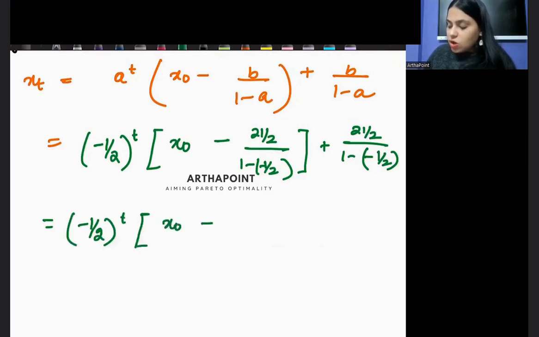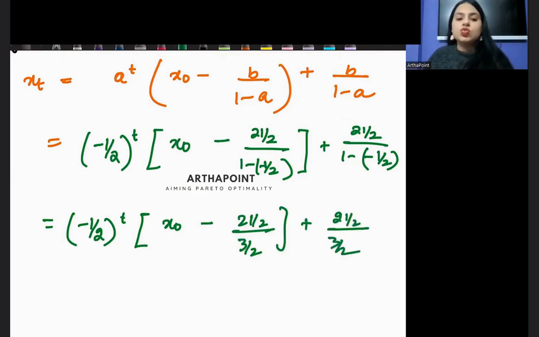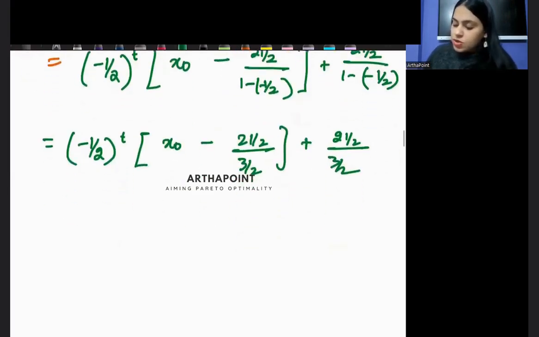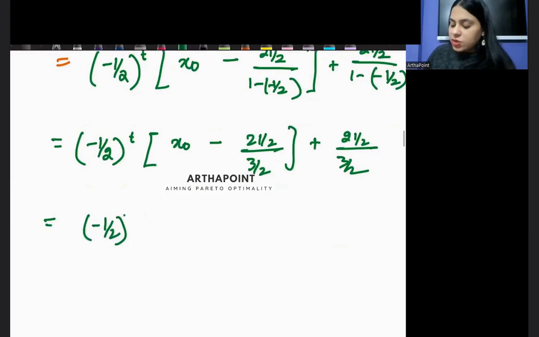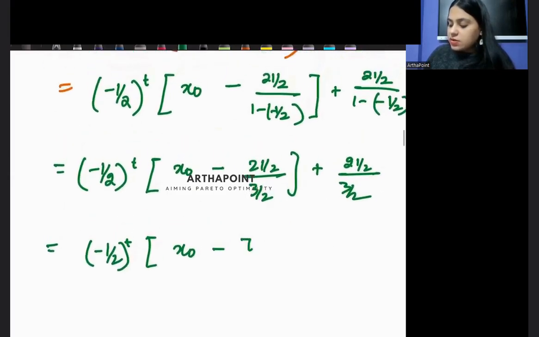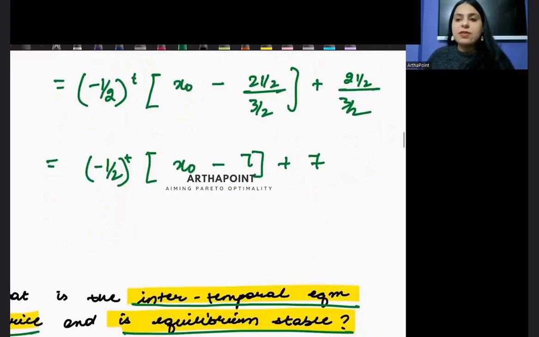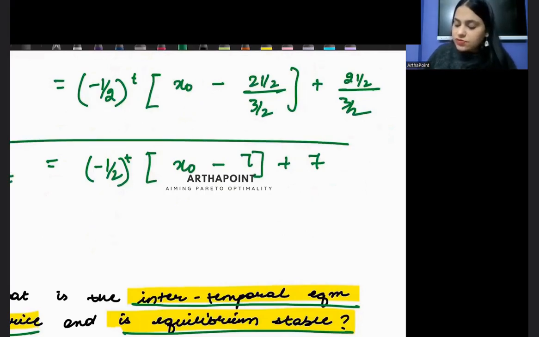So beta x naught minus 21 by 2 upon 3 by 2 plus 21 by 2 upon 3 by 2. So you will get minus half to the power t x naught minus 7 plus 7. So this is going to be your equation of the difference equation.